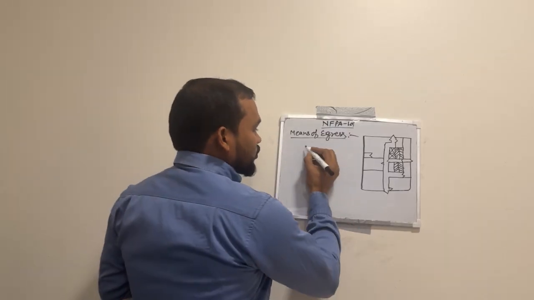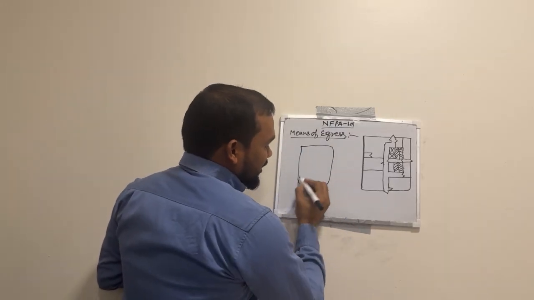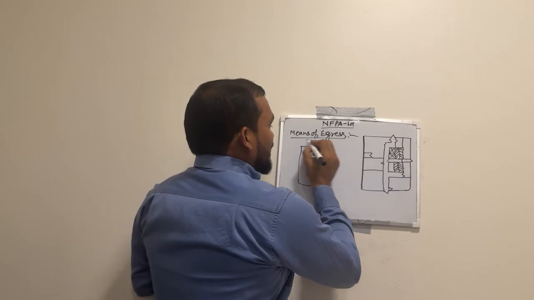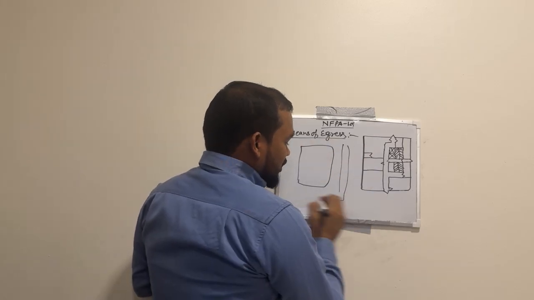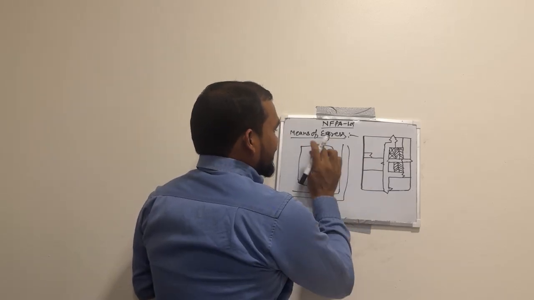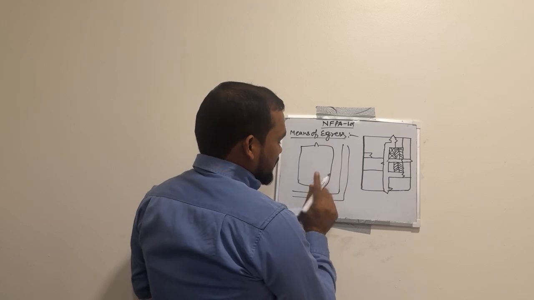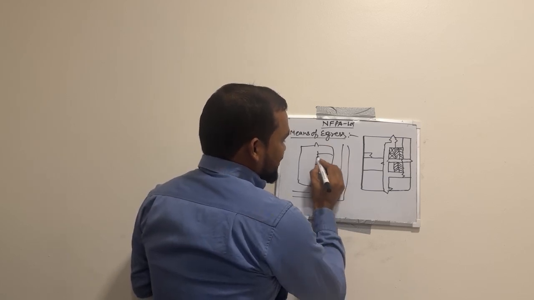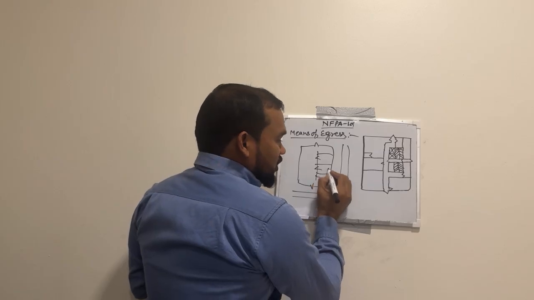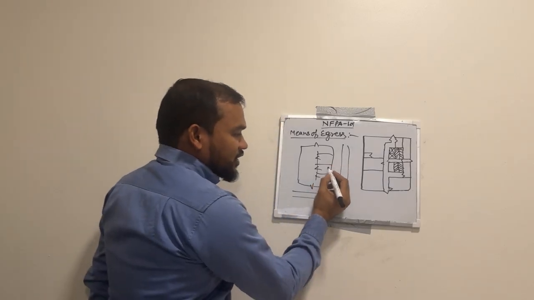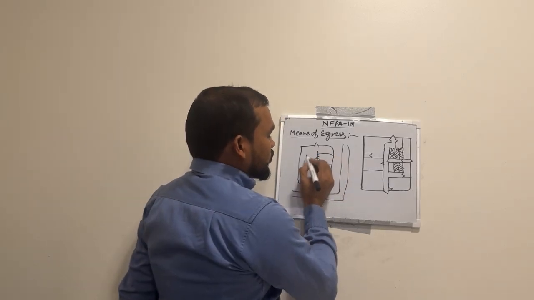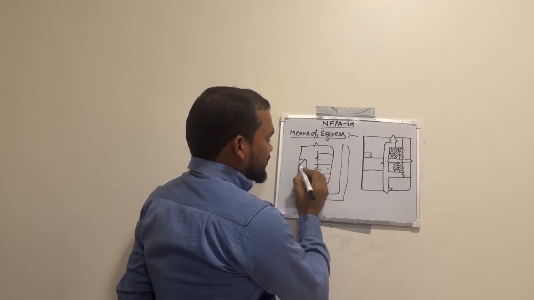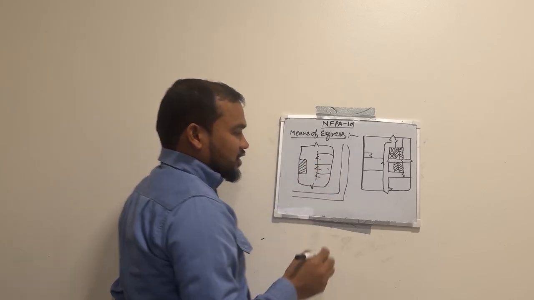Let me explain. For example, we have this building, and this is the road. We have doors here, and here is an office building. This is the office area. From this office area, for example, I am sitting here, and this is the exit door, and this is the stair enclosure.